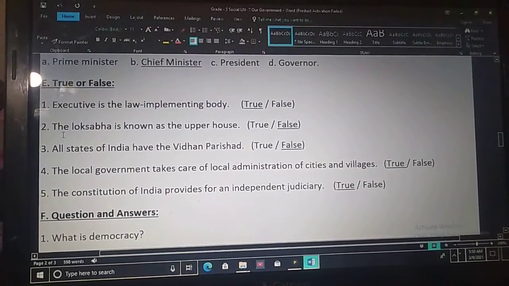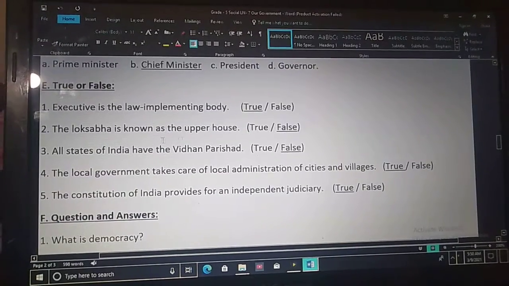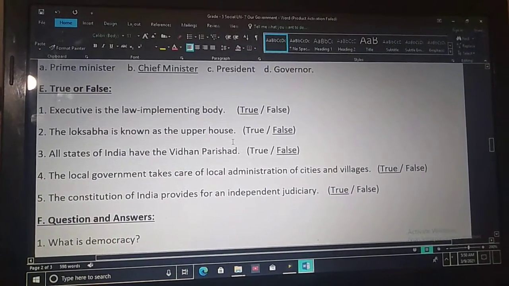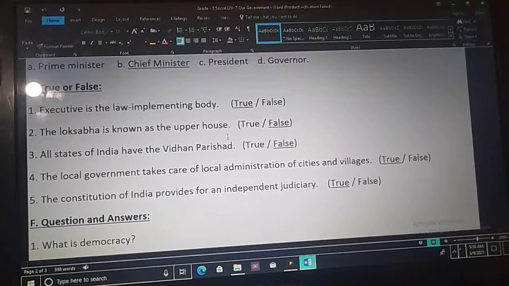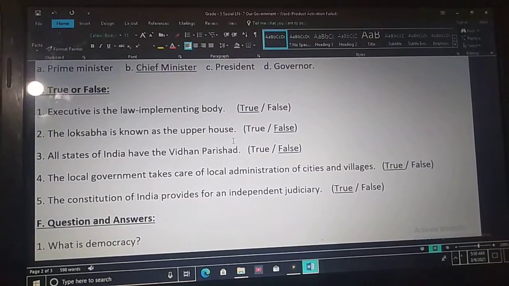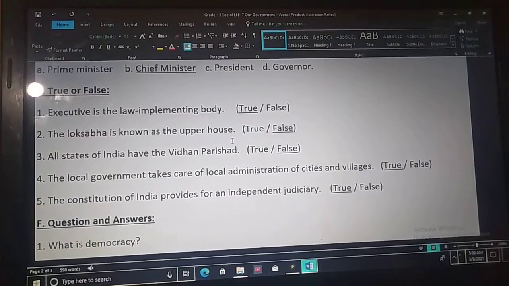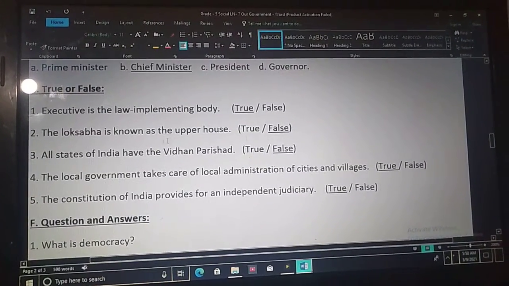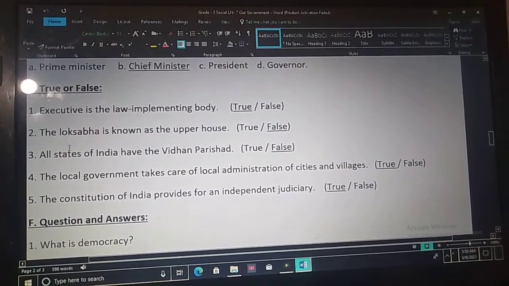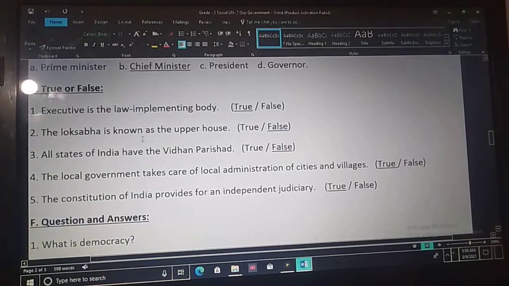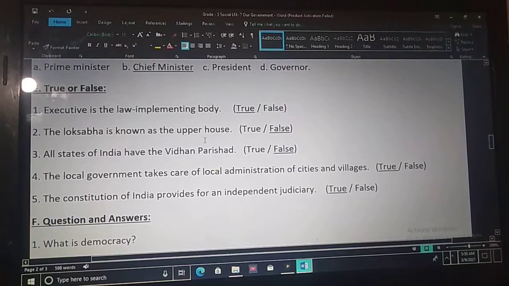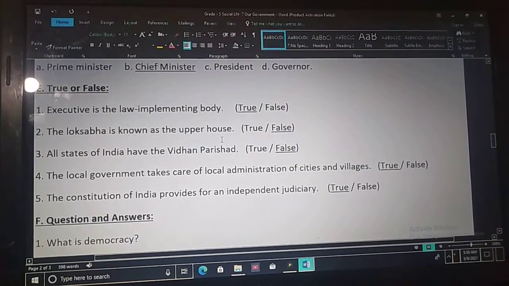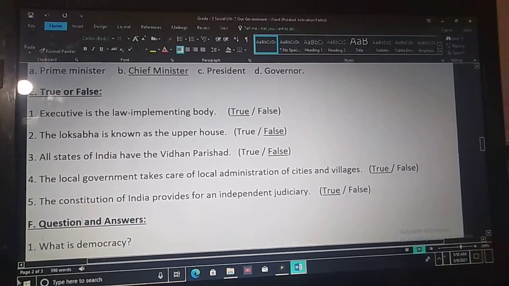Second question. The Lok Sabha is known as the upper house. Is the Lok Sabha known as the upper house, children? No. Lok Sabha is known as the lower house. So this statement is false. The Lok Sabha is known as the lower house. So the given statement is wrong.